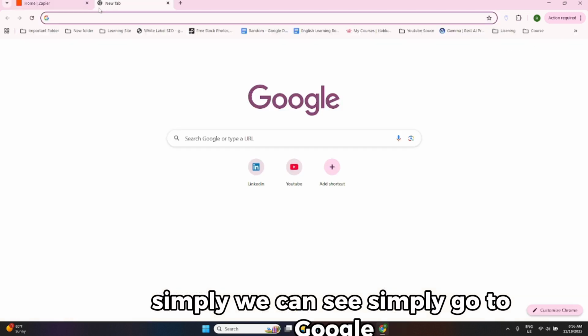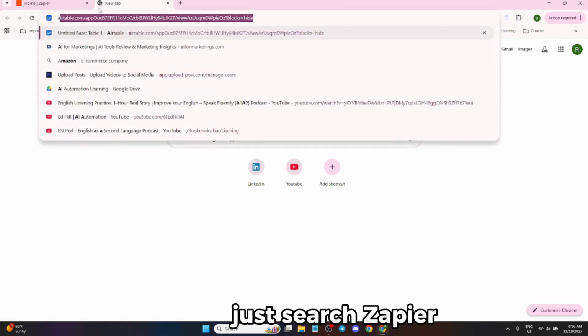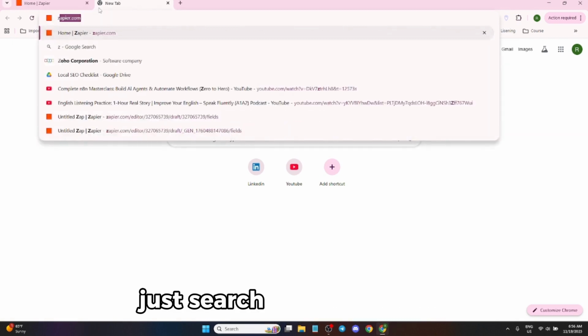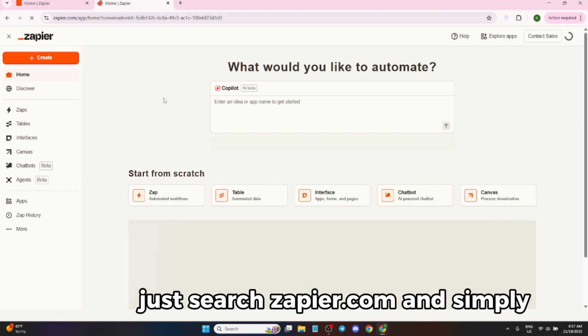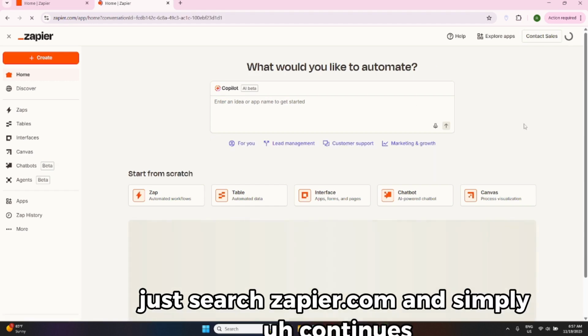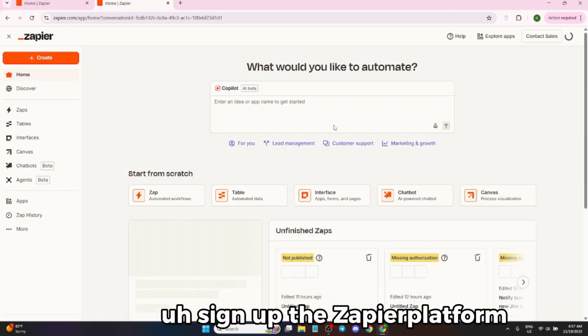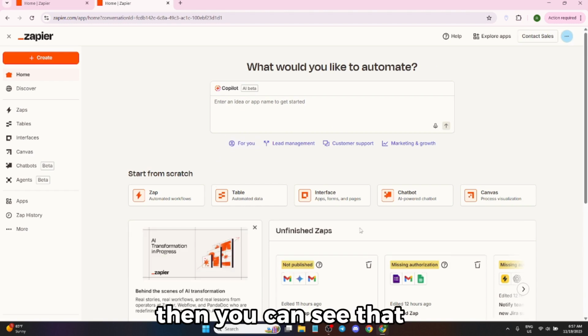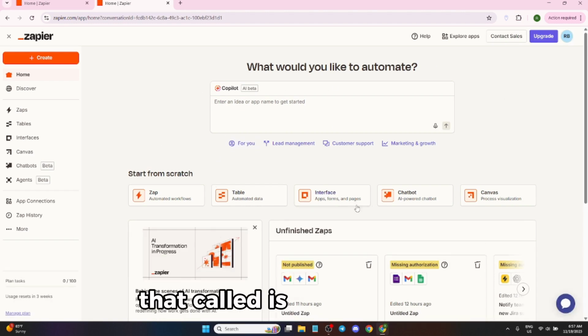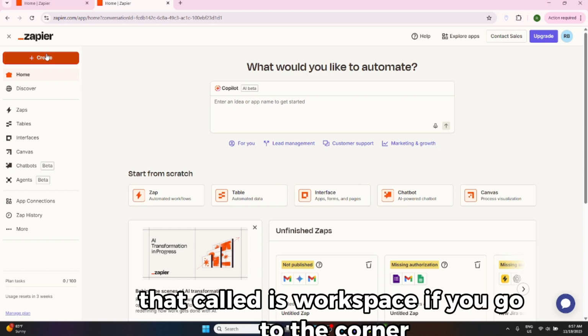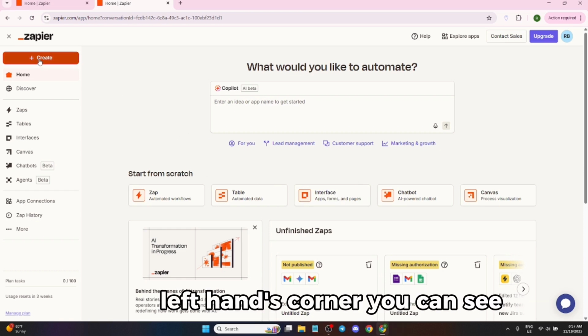Simply go to Google, search zapier.com, and sign up for the Zapier platform. Then you can see the interface, which is called the workspace. If you go to the left side corner, you can see the create option.